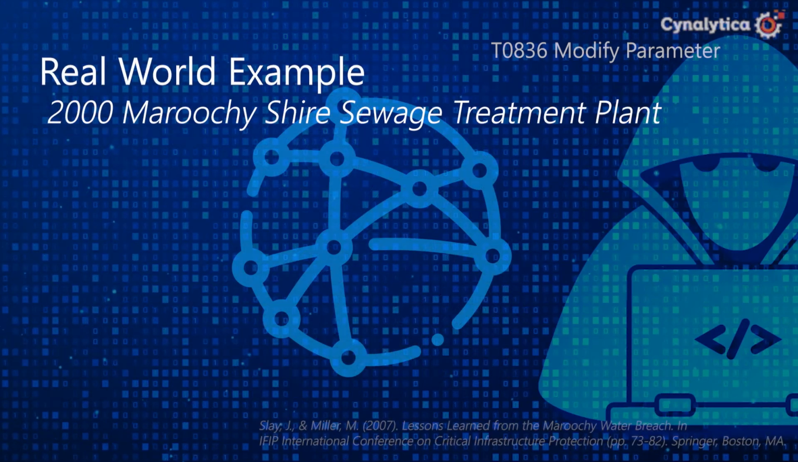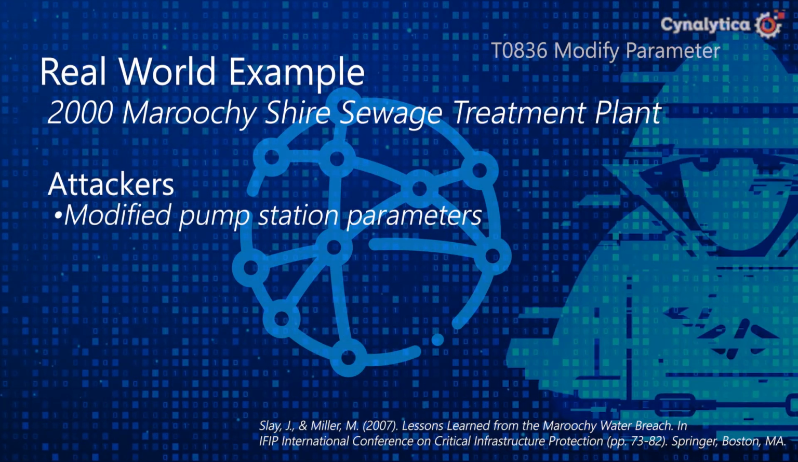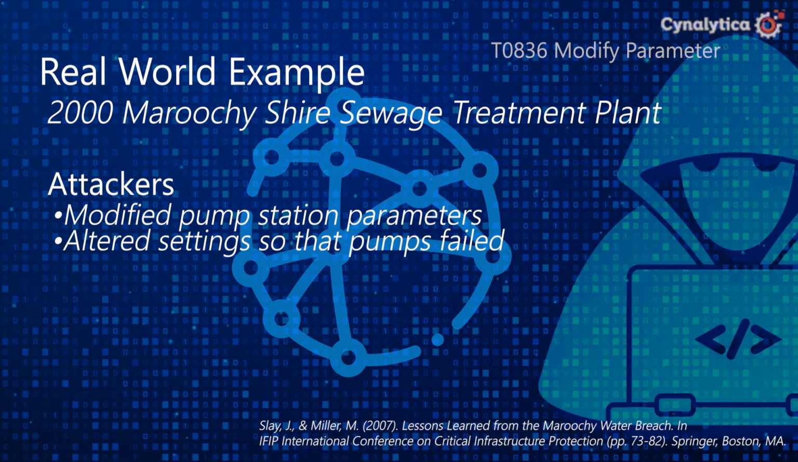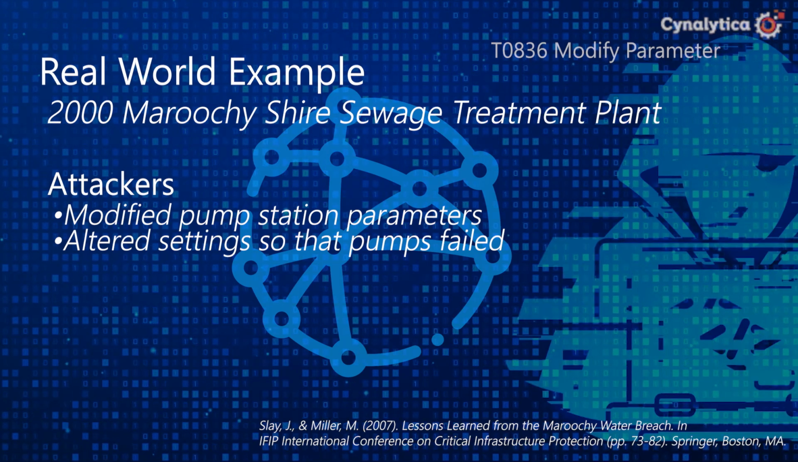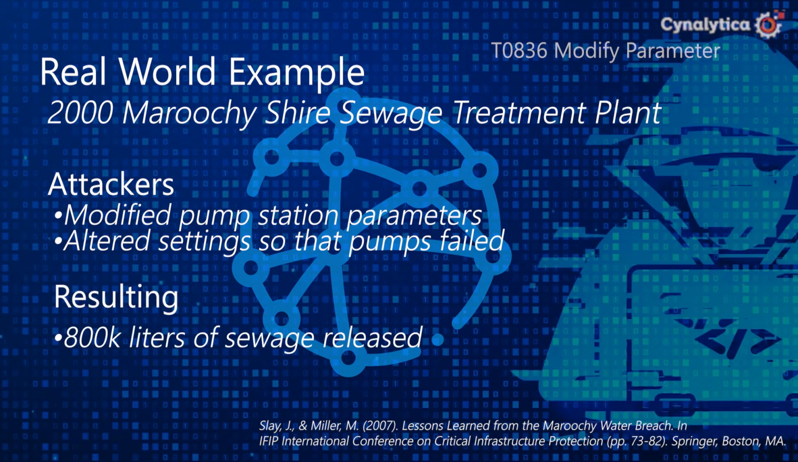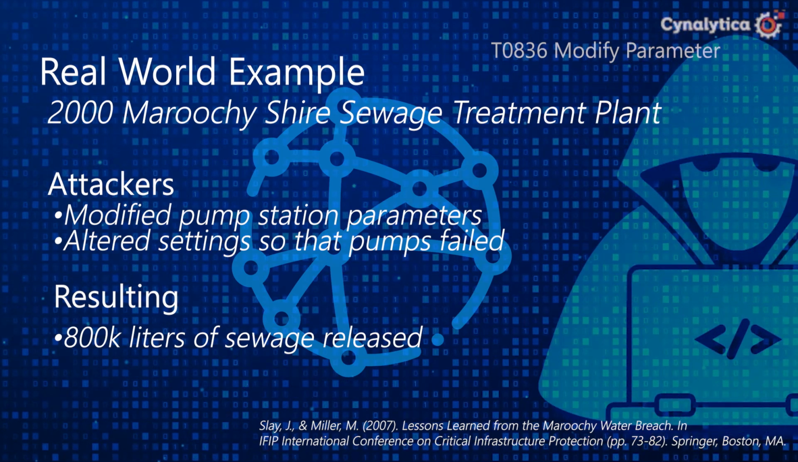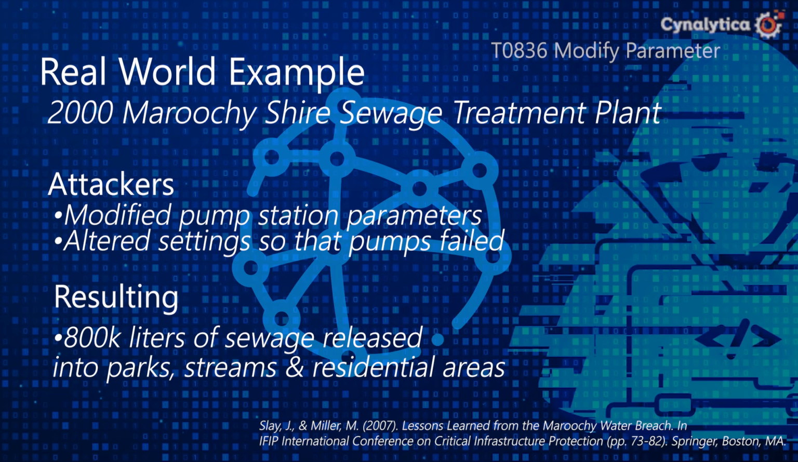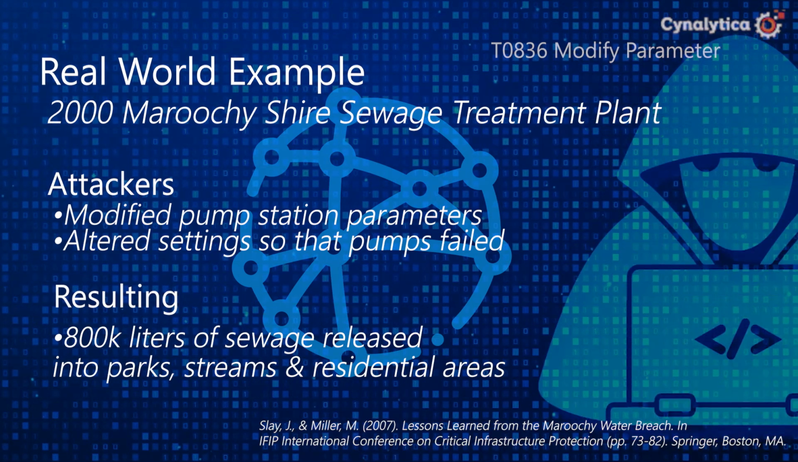In the Marucci-Schreier sewage spill incident in Australia, a disgruntled ex-employee accessed the control system and remotely modified the pump station parameters. They altered the settings to cause pumps to fail, resulting in the release of 800,000 liters of raw sewage into local parks, rivers, and residential areas. This environmental disaster highlighted the vulnerabilities in monitoring and controlling parameter changes.